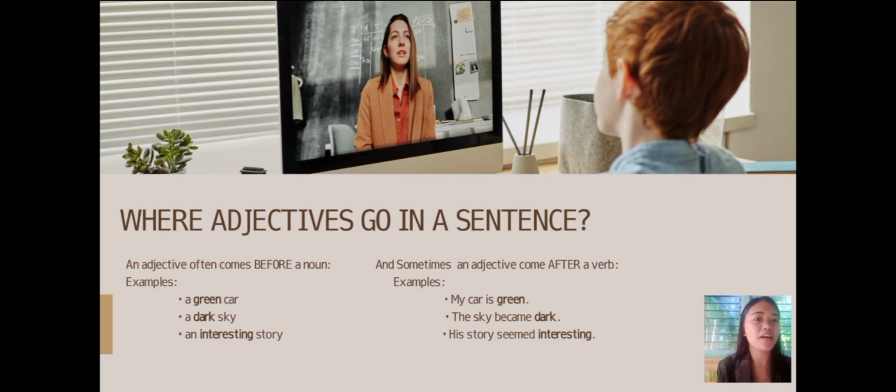And sometimes an adjective comes after a verb. Example: my car is green. The sky became dark. His story seemed interesting. So, the same as the first examples, we have the adjectives green, dark, and interesting. But this time, the adjectives come after the verbs, which are is, became, and seemed.